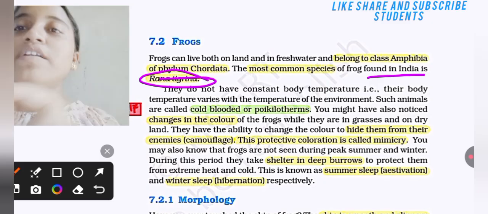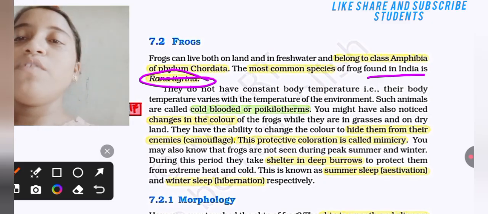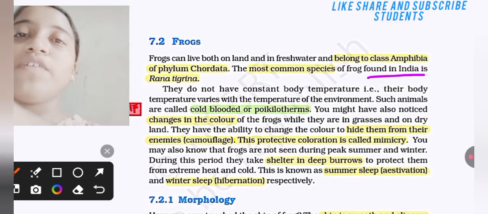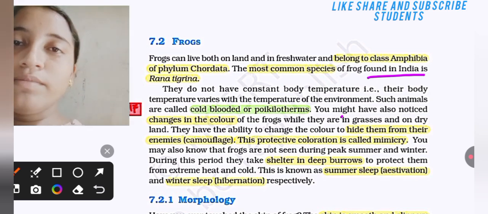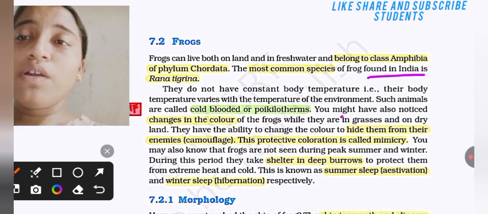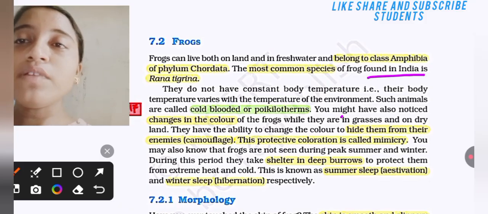They do not have constant body temperature. Their body temperature varies with the temperature of the environment. Such animals are called cold-blooded or poikilotherms.